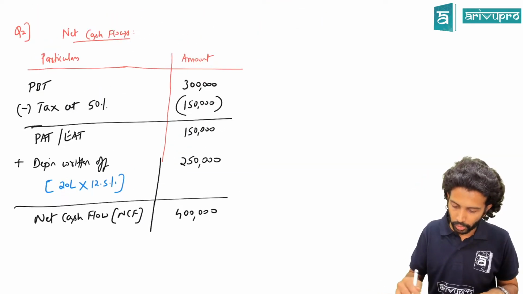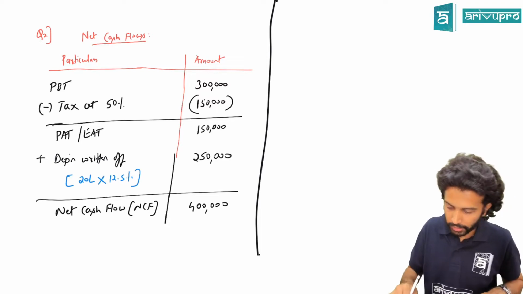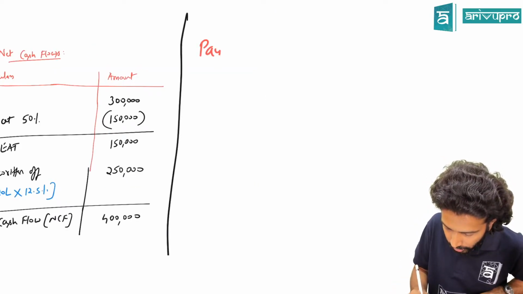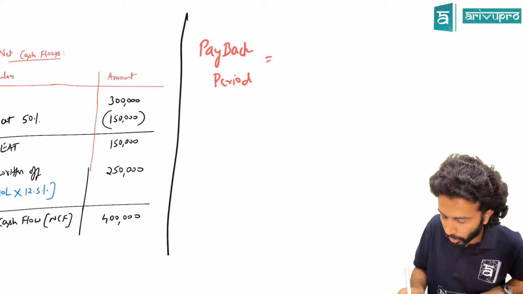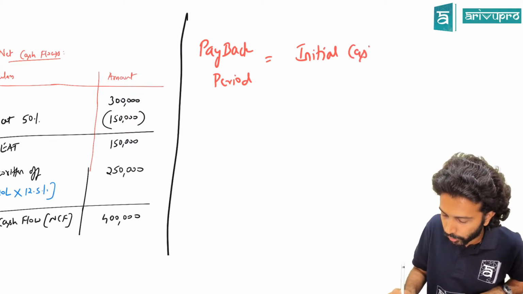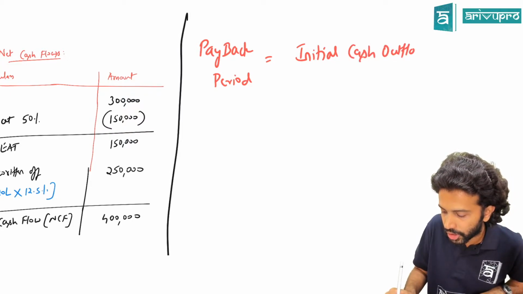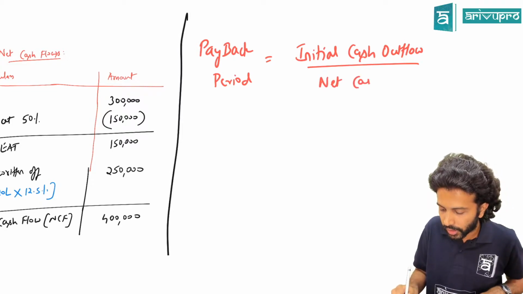So do you remember the payback period formula? What was it? Payback period is equal to initial cash outflow, or you can write initial investment also, divided by net cash flows.